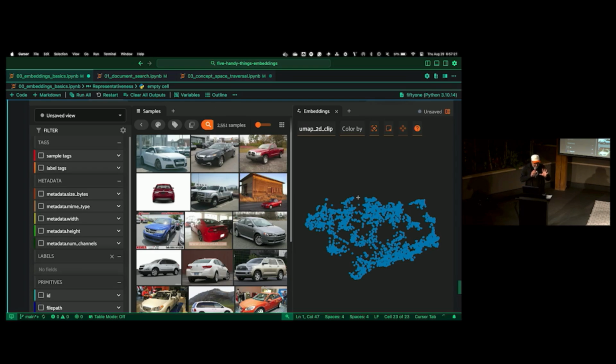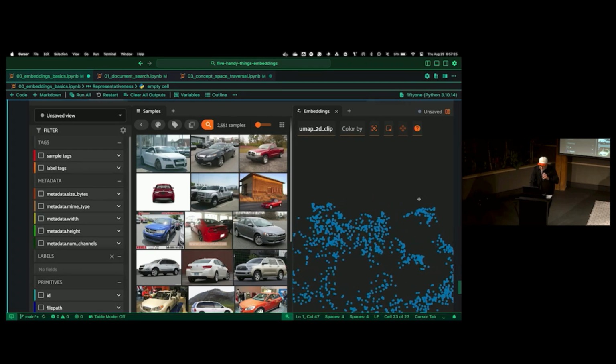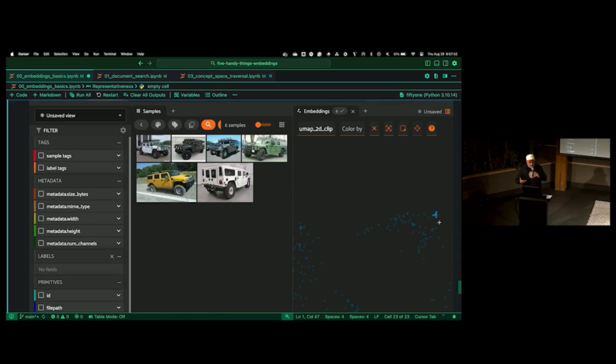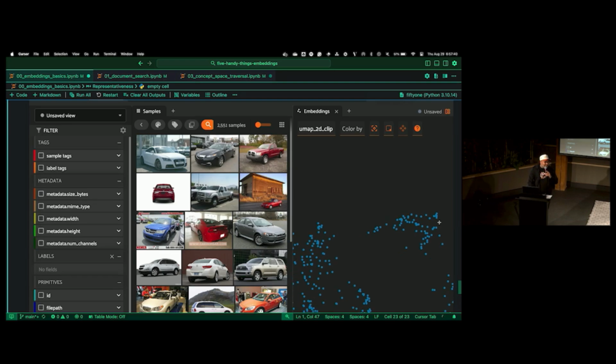we're visualizing embeddings, essentially. And what this allows us to do is we can zone in here and say, okay, this looks interesting. There's a cluster of images right here. What are these? And we highlight them, and we can see, oh, that's cool. They're all just these atrocious Hummers. Honestly, I can get lost looking at these.